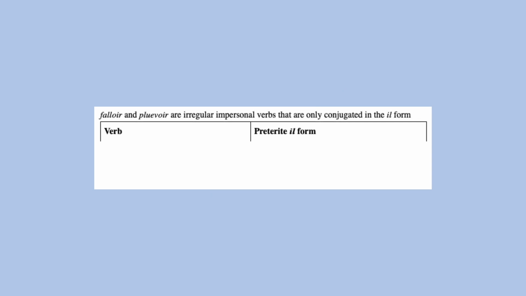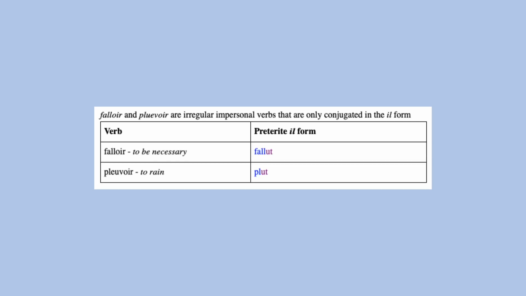And once more we have the impersonal verbs falloir and pleuvoir, which are only conjugated in the il form: il fallut, il plut. And that sums up irregular French verbs under the preterite. I want you to keep in mind that irregular verbs based on irregular U past participles have their own set of endings for irregular preterite conjugations.